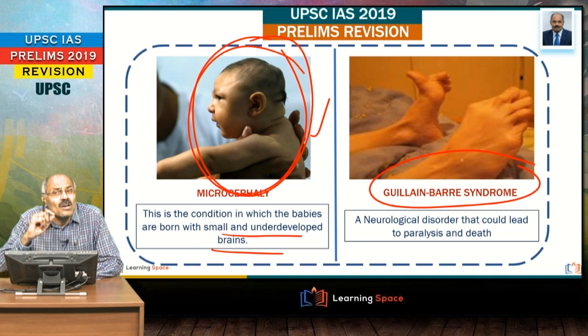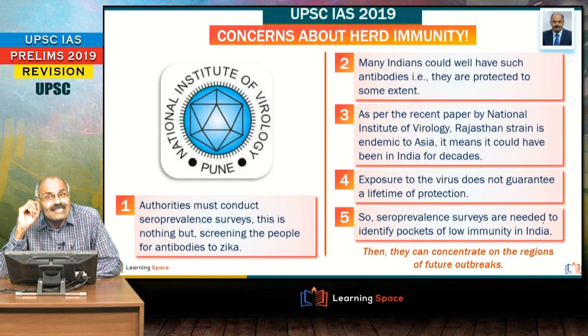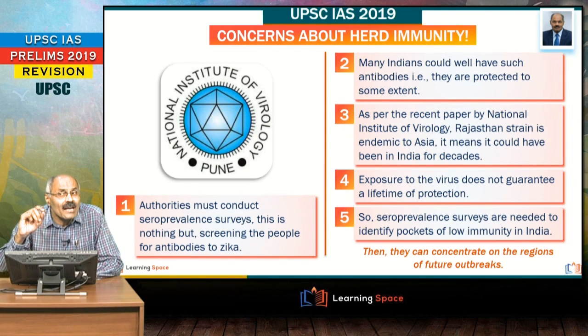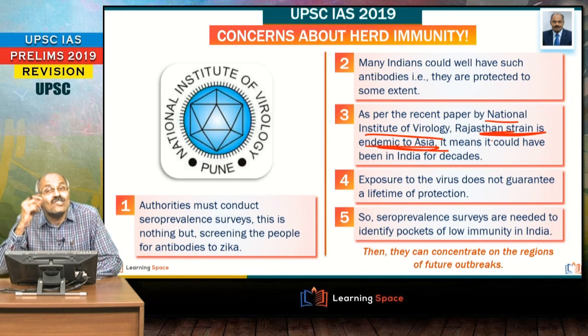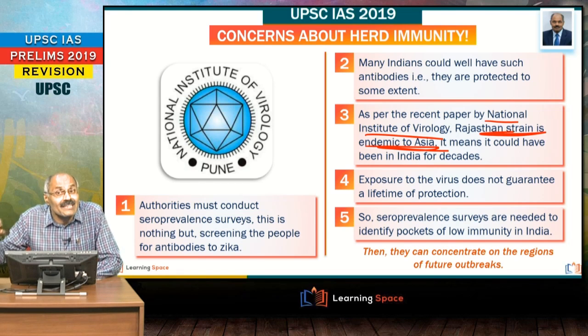This is a neurological disorder that could lead to paralysis and death. And here, concerns about herd immunity. Why are we discussing herd immunity? This is a very important word, because as per the recent paper by the National Institute of Virology, the Rajasthan strain of Zika virus is endemic to Asia. When something is endemic to a particular region, several people might have developed antibodies.